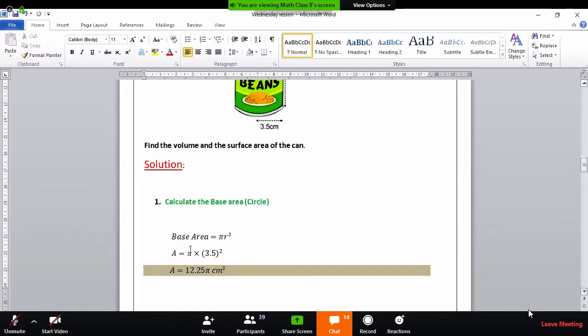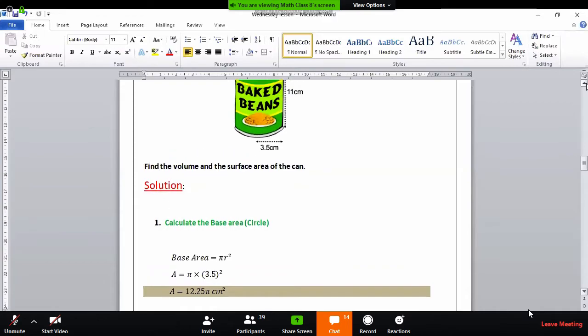For finding the base area, just use the formula pi r square. Don't apply the value of pi during the calculation. Apply the value of pi at the last, when you are able to find the volume and surface area.